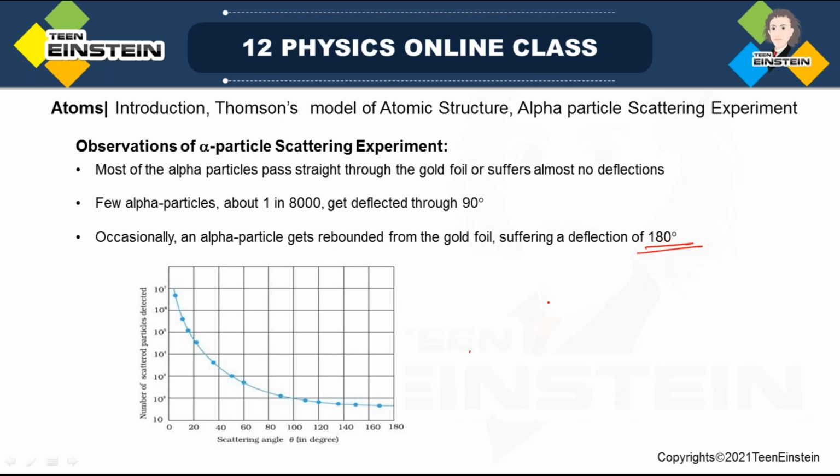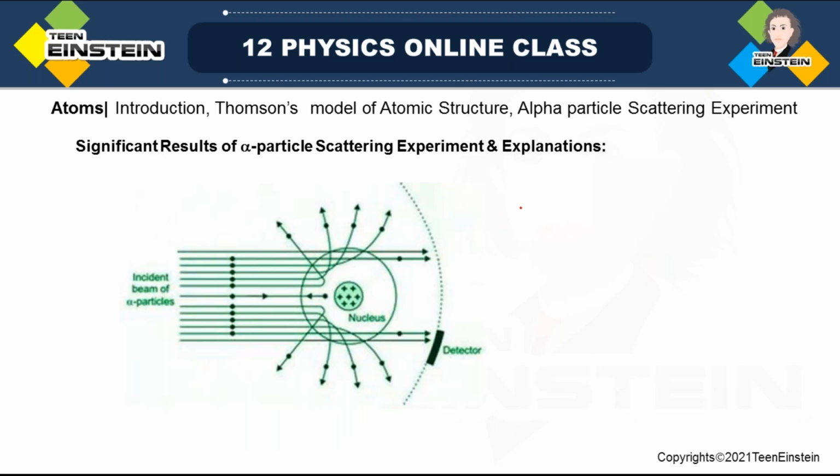I'll just take another 2-3 minutes because I thought of finishing the experiment, at least the experimental part. Let us finish, then we'll stop here. See the significant results of alpha particle scattering and the possible explanation Rutherford gave. So what we have seen, most of the alpha particles were passing through.